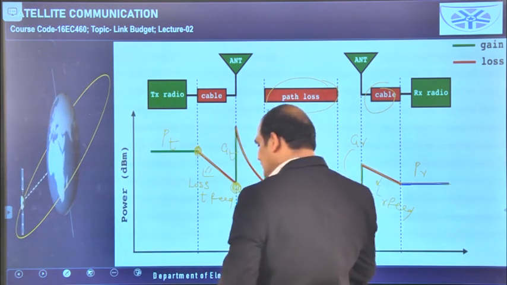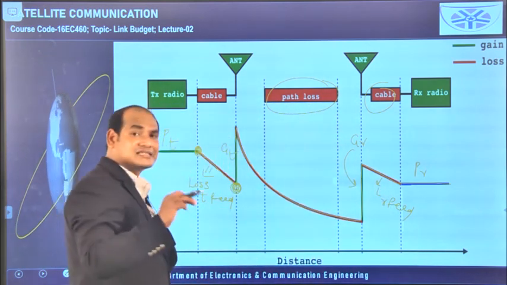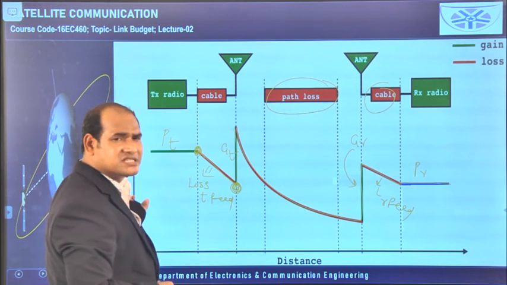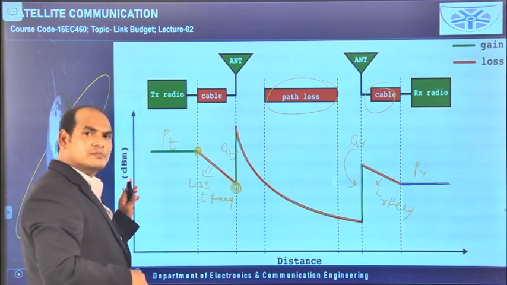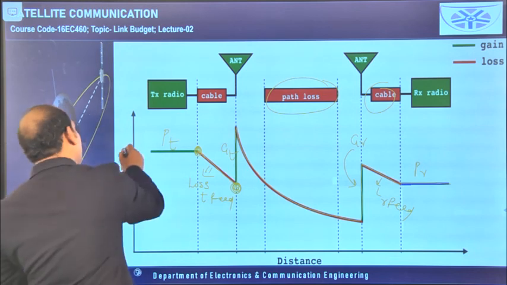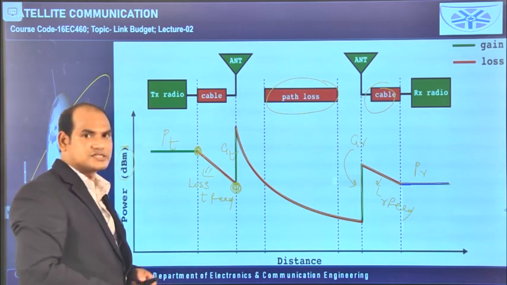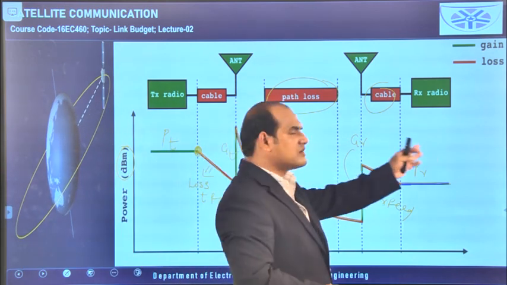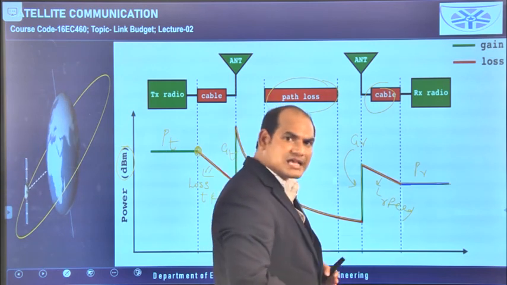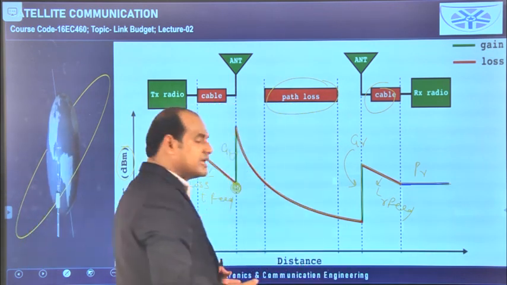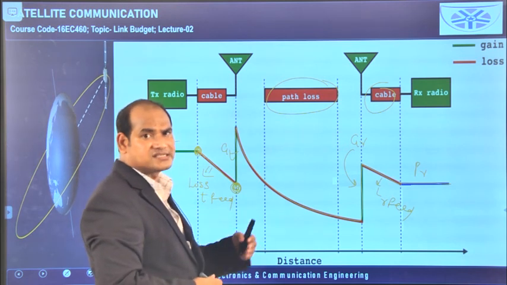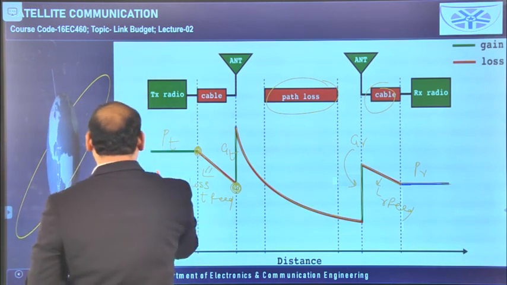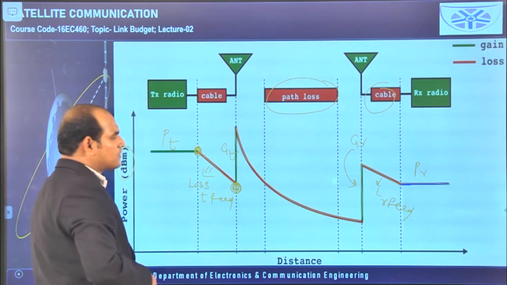So in this way, whatever we have taken in terms of equations, the same thing we can write as a graph. Here power is in dBm, that means actually power is there, they have taken it in milliwatts and we can convert into dBm, no problem, it is not the matter, but the concept is this one. As distance they have taken. So we are telling transmitter is here, receiver is somewhere, that means it is about the distance only. As distance goes on, what is happening to the power, how the power is transmitting, that is given here. The power can be measured in dBW, dBm, like that we can take.